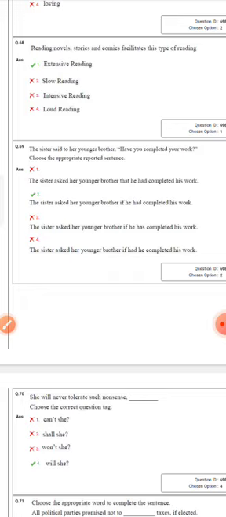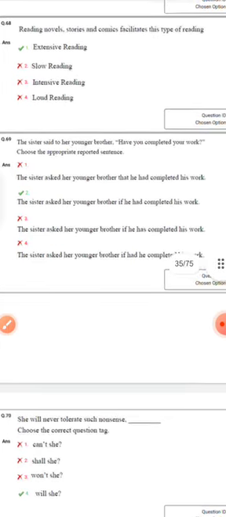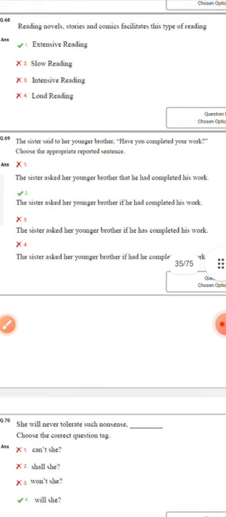You must know the rules regarding how to convert. Now the sister asked her younger brother, this is a question, so the verb comes first, if he had completed his work.